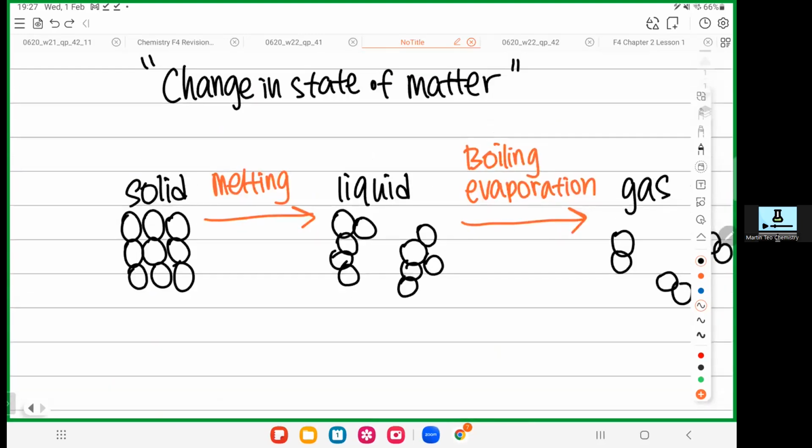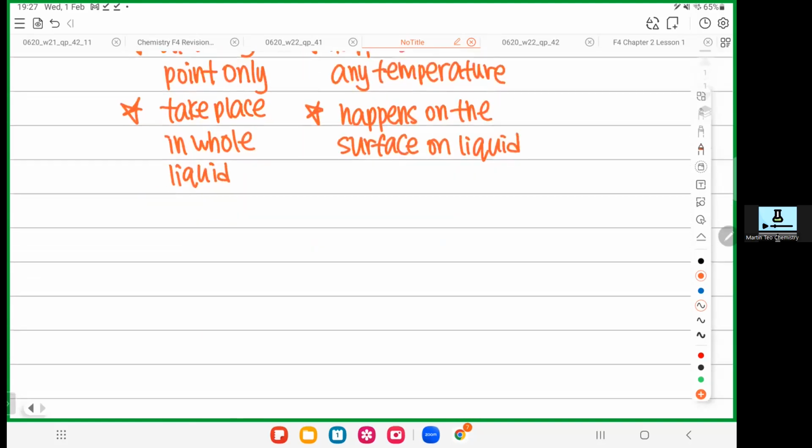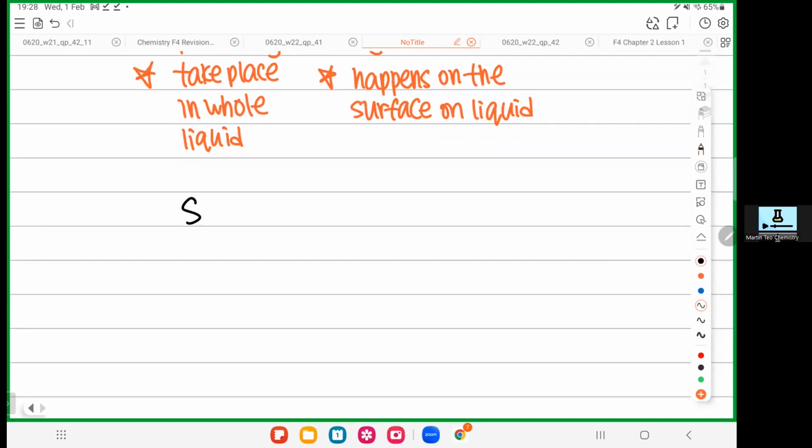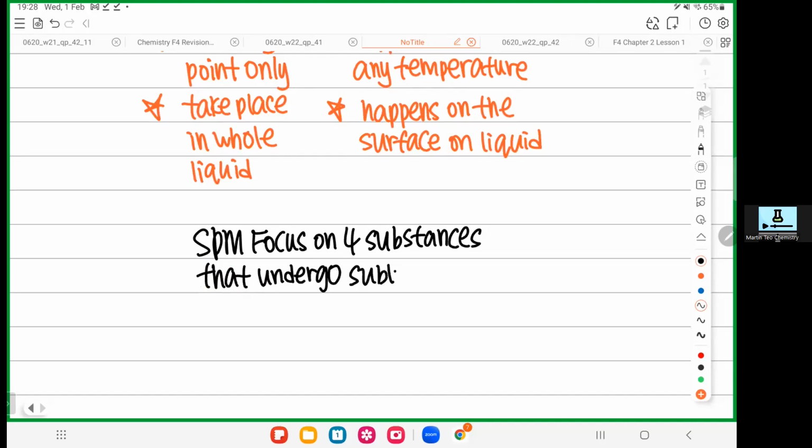Okay, next one. Right now, if I change from solid all the way directly to gas, this process is called sublimation. Sublimation means what? You heat the solid, it will directly become gas without changing to liquid. So in SPM, sometimes they will ask you an objective question, who can undergo sublimation? So for SPM, you need to focus on 4 substances. If you heat these 4 substances, they will become gas directly without changing to liquid.